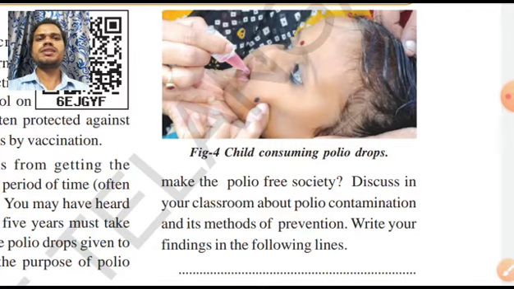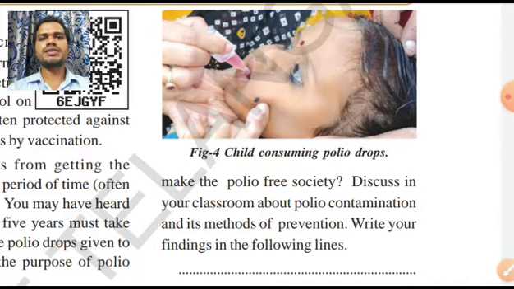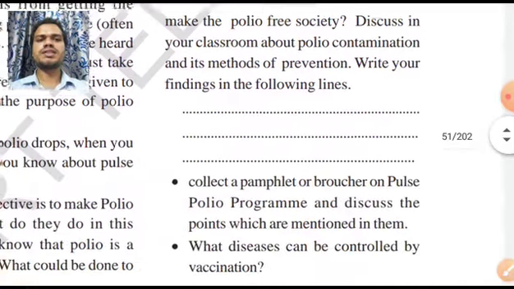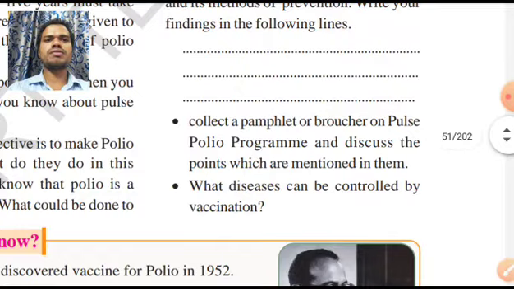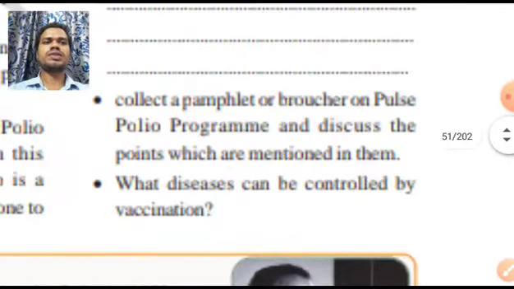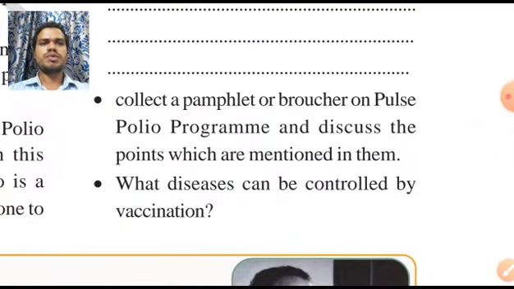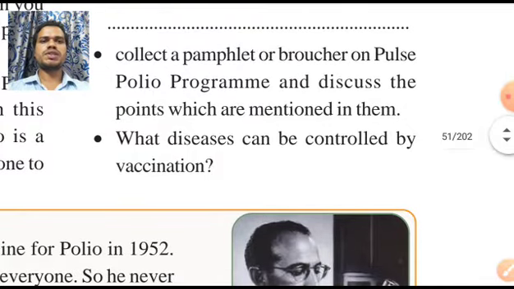What is the meaning of prevention? Prevention is making our body free from getting that virus, so in the future we should not get that virus. That's why we have to take the vaccines now. Now collect a pamphlet or brochure on the Pulse Polio program and discuss the points mentioned in it.